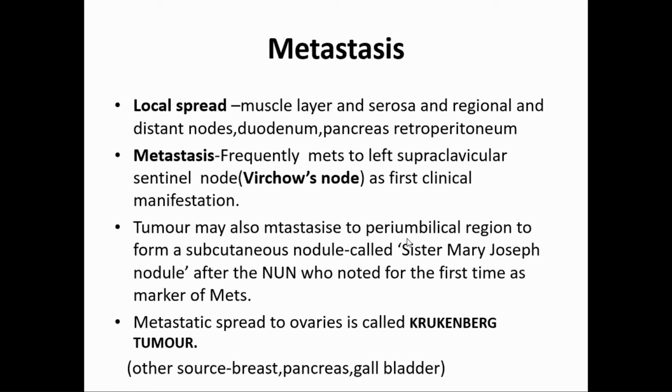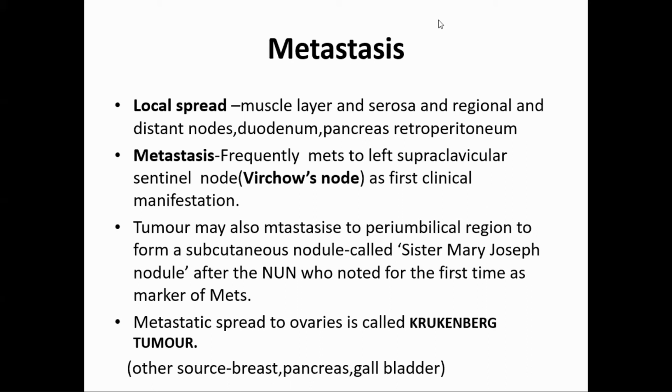Tumor may also metastasize to the periumbilical region, the umbilicus, to form a subcutaneous nodule, and it is called Sister Mary Joseph nodule. This was named after a nurse who noted it for the first time as a marker of metastasis. Metastasis to the ovary is called Krukenberg tumor. Other sources of Krukenberg tumor are the breast, pancreas, and gallbladder.